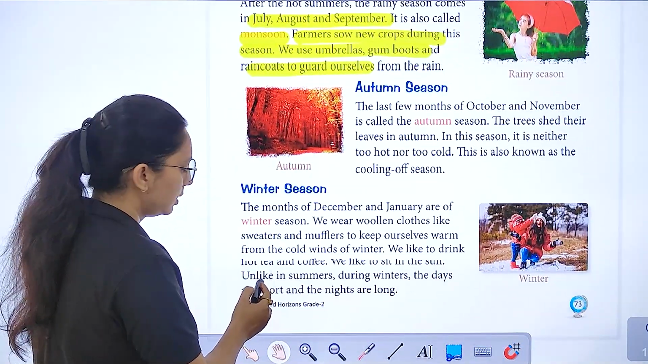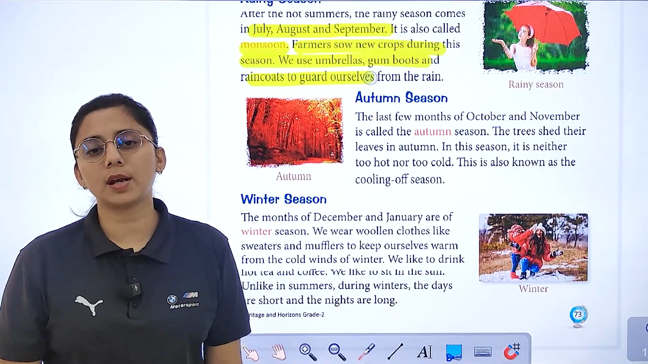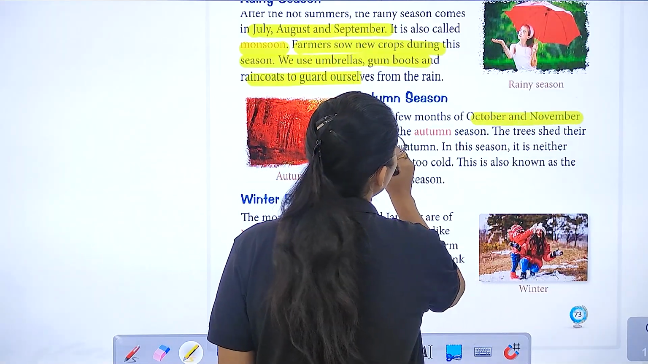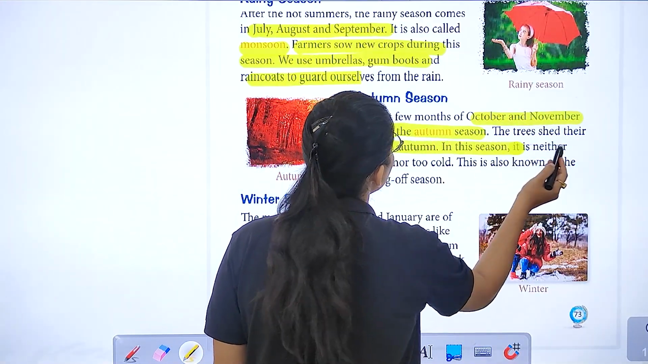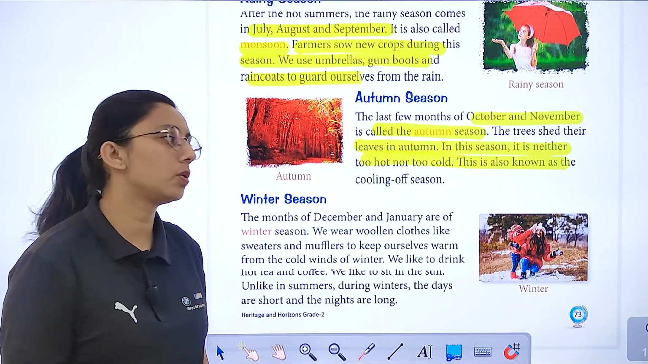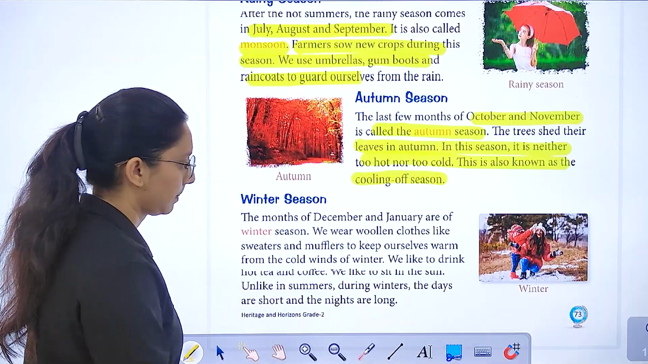Then we have autumn season, in which what happens? The trees shed their leaves. The last few months, October and November, are autumn season. Trees shed leaves in autumn, and in this season, it's neither too hot nor too cold, right? It is also called the cooling off season.